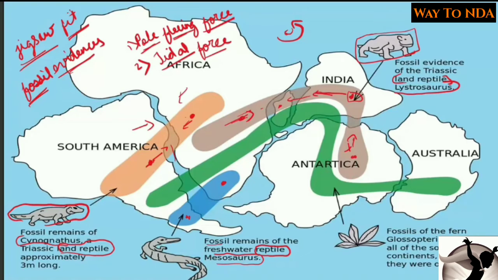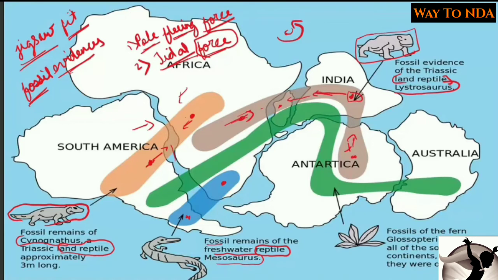Okay, and the second force he tried to explain was the tidal force. Now what is tidal force? Now we know that every body has a gravitational force. Every body tries to attract the other body. Okay, so same thing is with the moon and the sun also. The moon also has its own gravitational pull and sun also has its own gravitational pull.